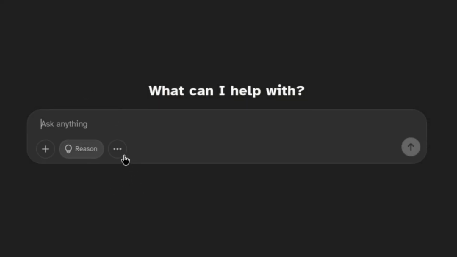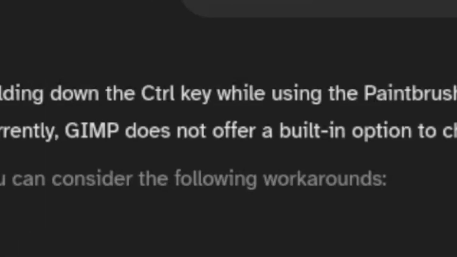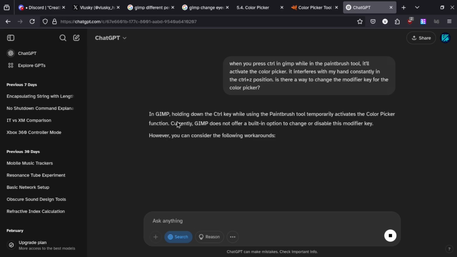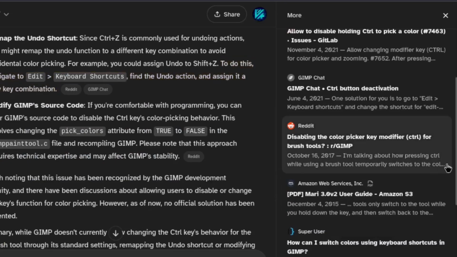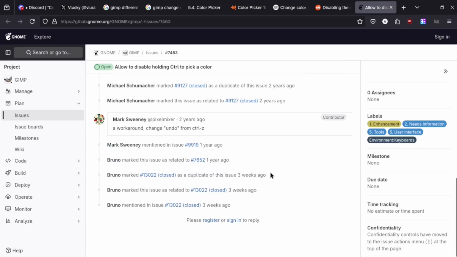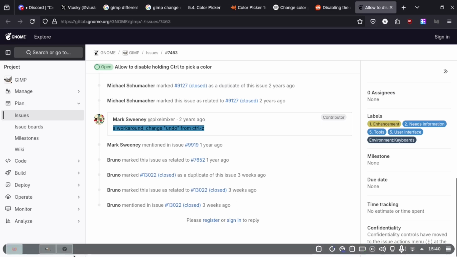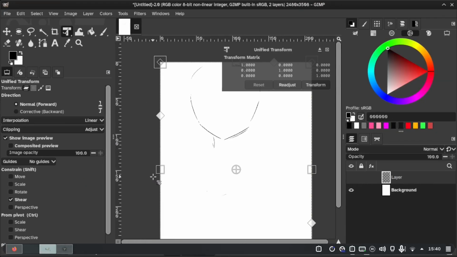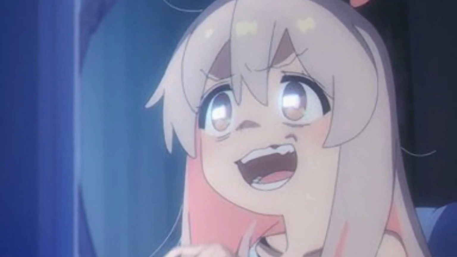I'm pulling out the big guns this time. There's not a... No official solution has been implemented. Reputable source, 2021, issued on GitLab. Workaround: change undo from Control Z. What the fuck do you mean? What do you mean? Yep, just gotta live with that then. Just gotta be really careful whenever I hover over control.